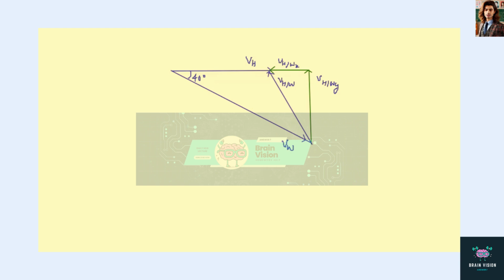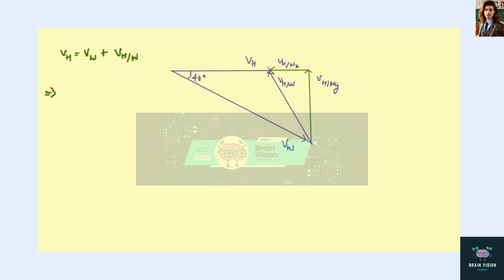So now we can write the helicopter equation, that is VH will be equals to VW plus velocity of helicopter with respect to the absolute velocity of wind, VW. So now we can write, after applying the trigonometry to the relative velocity polygon.